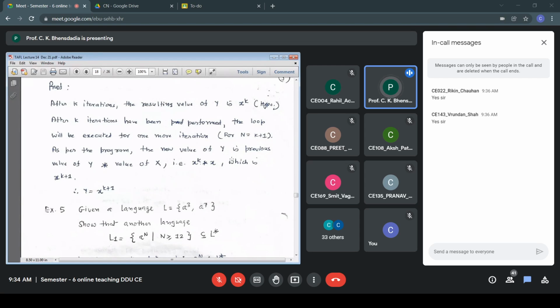Now we have to show that another language L1 is a^n starting with n equal to 12. So L1 has elements A12, A13, A14, A15, and so on. We have to show that L1 is a subset of L star, and we'll show this using the principle of mathematical induction.